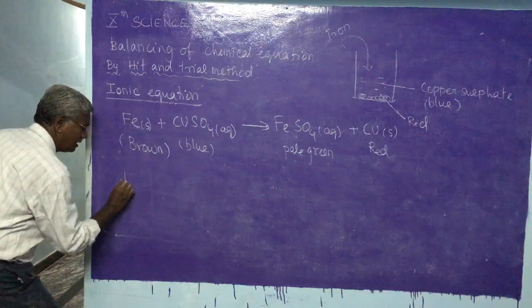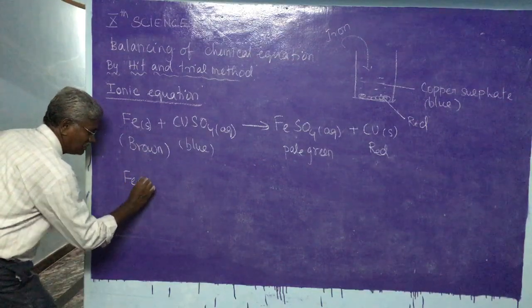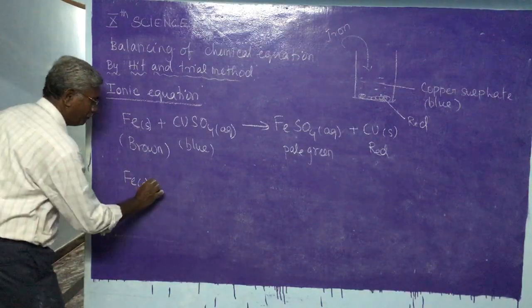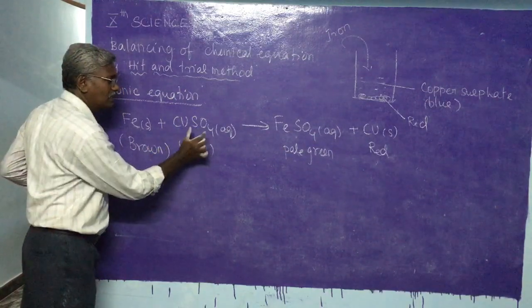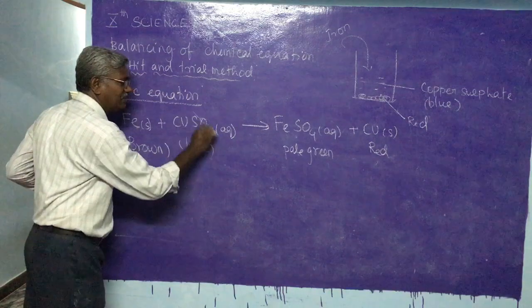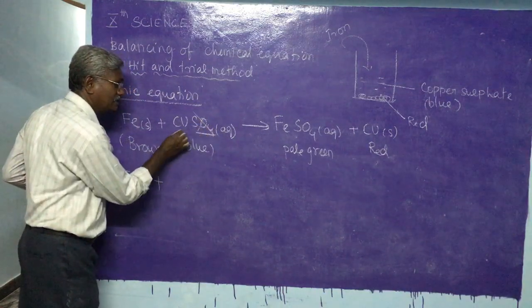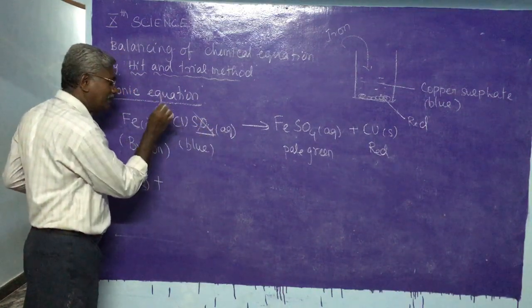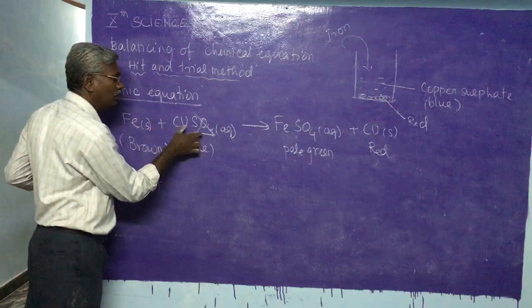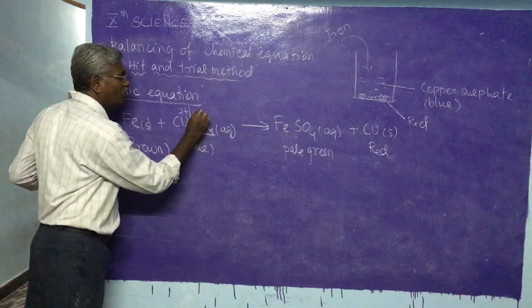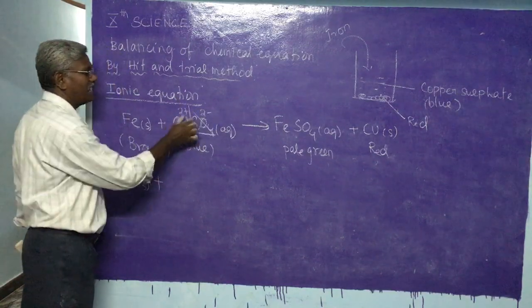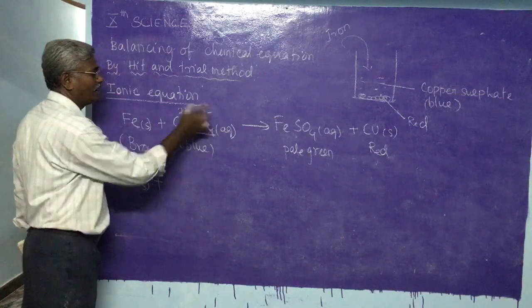This is Fe, which is involved in the reaction, plus from the copper sulfate, SO4 is not involved in the reaction, only Cu is. But in the compound, Cu has a charge of 2 plus, and SO4 has a charge of 2 minus. I will tell you later how SO4 gets a 2 minus charge.